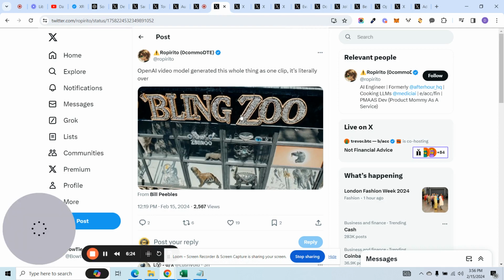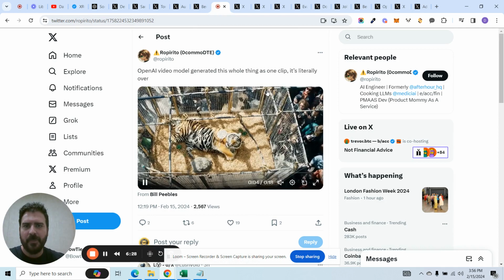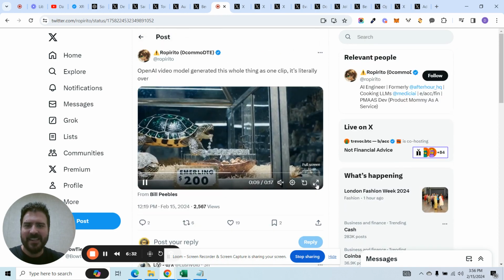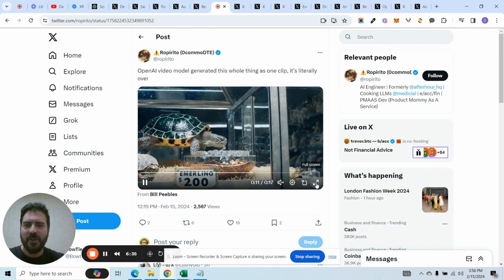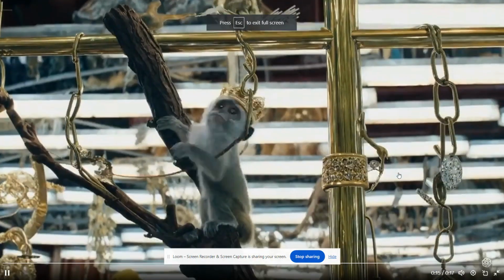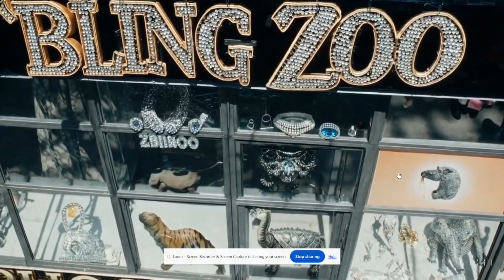We already saw that one. Let's see what else we could find here. This is called the Bling Zoo. OpenAI video model generated this whole thing as one clip. It's literally over. And what do they mean by that? It's literally over because soon anybody is going to be able to produce these videos at breathtaking speed, and they're going to be able to do it about anything that they can possibly think of.